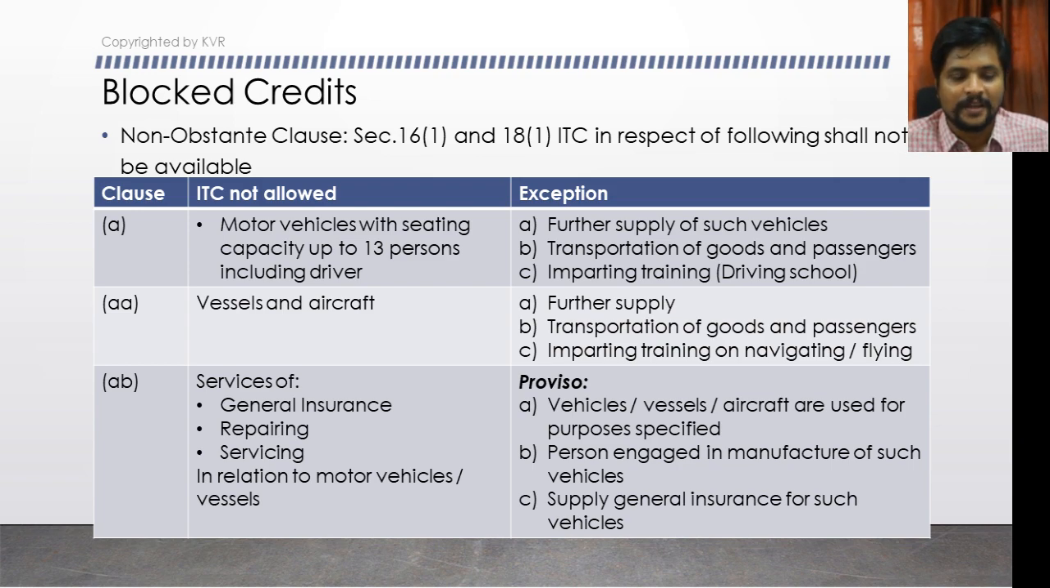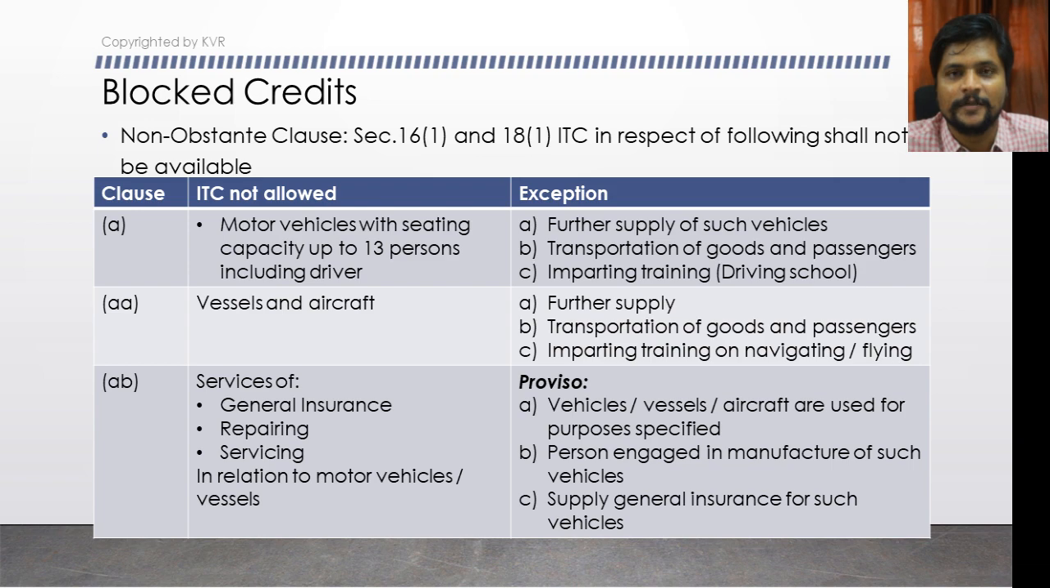Then clause AA. Clause AA is vessels and aircraft. Generally if you are purchasing vessels and aircraft, ITC is not allowed, but there is an exception. The exception is if the vessels or aircraft are purchased for the purpose of resupply or resale, then ITC is allowed. If they are used for the purpose of transportation of goods or passengers, then ITC is allowed. Or if the vessels or aircraft are used for imparting training, either for navigating or flying.